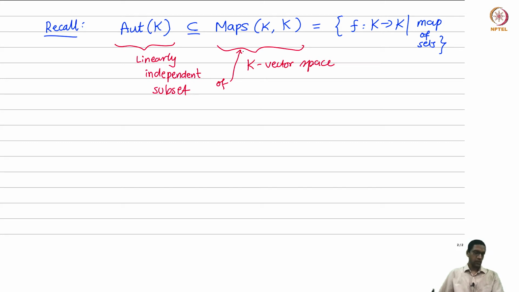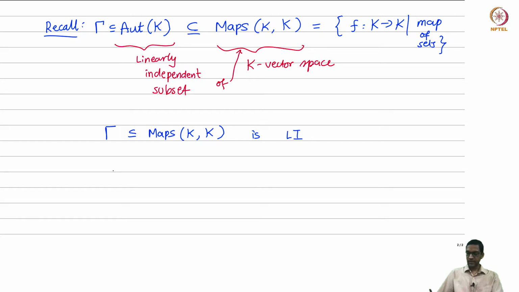So what does that mean? When I have a vector space and a linearly independent subset inside it, let's look at Γ, which is a subset of a linearly independent set. So Γ is also linearly independent. So clearly the automorphisms in Γ, as a subset of Maps(K, K), are also linearly independent.